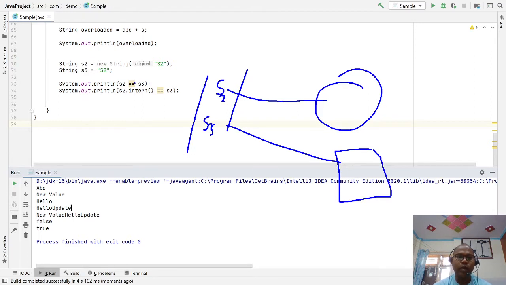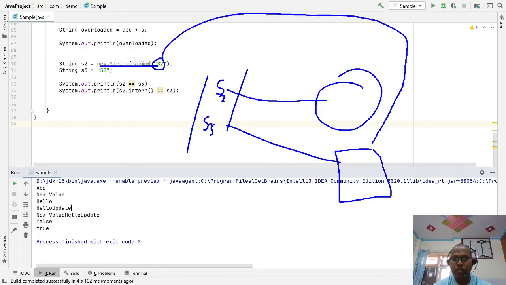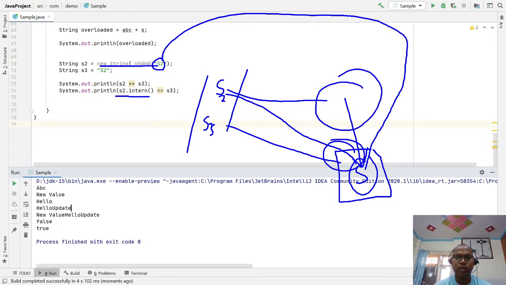But whenever we are creating S2 with a new constructor, this S2 is already placed in your pool memory, and they have a reference. So if you are saying intern returns this, we are saying S2.intern refers to this location and S3 to this location. Due to that both are true.